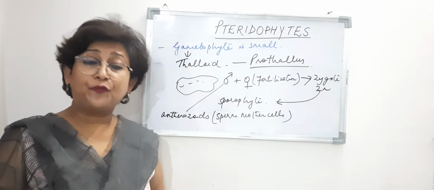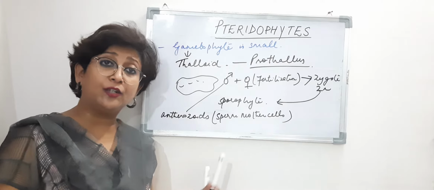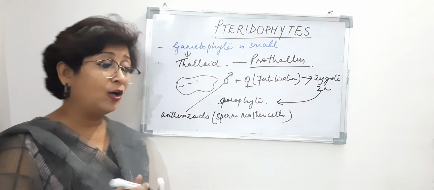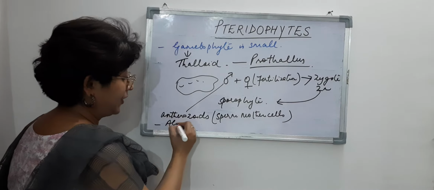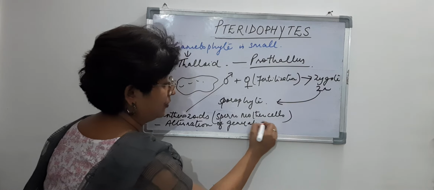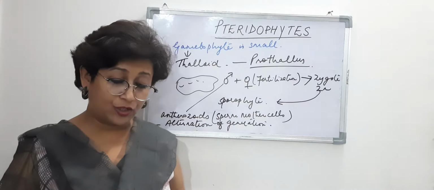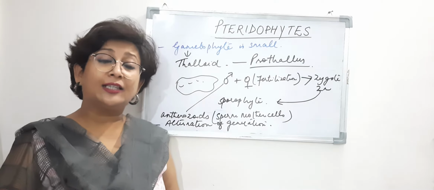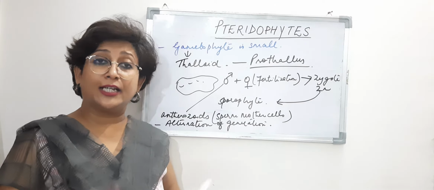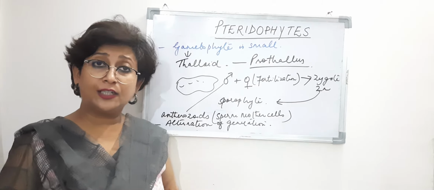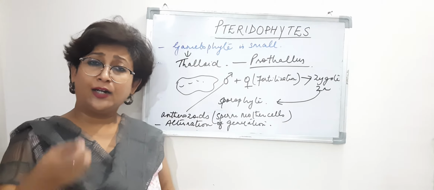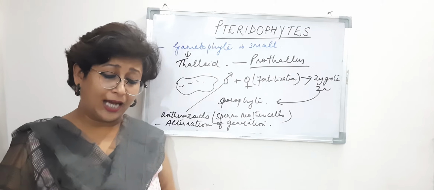So in the life cycle of a pteridophyte, we find alternation of generation, right? What is this alternation of generation? We see that the dominant phase is the sporophyte, and this is further taken over by an inconspicuous gametophyte.